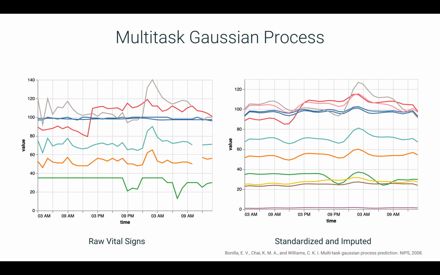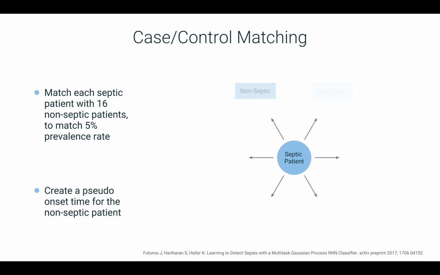To extend this to multiple features, we use a multitask Gaussian process for imputation. The advantage of using a multitask Gaussian process over a single task for each feature is that a multitask Gaussian process can incorporate covariances between features to model multiple features simultaneously. On the left, we have our raw features with missing values, and on the right, we have our features after the Gaussian process, where they are standardized and imputed.